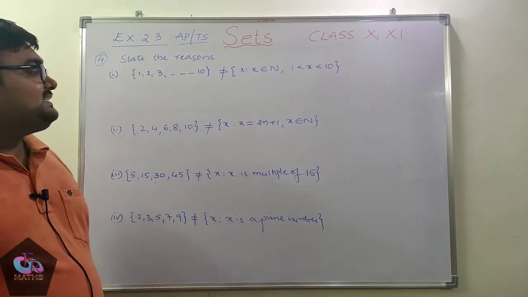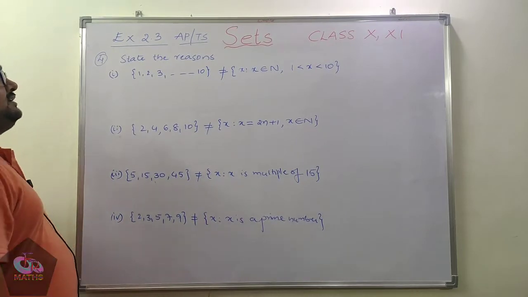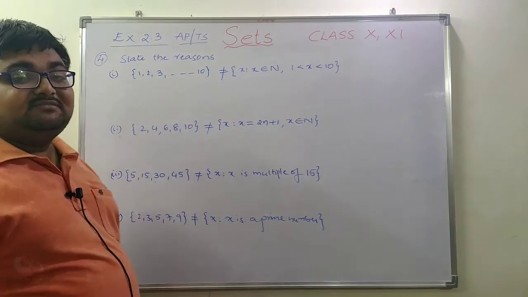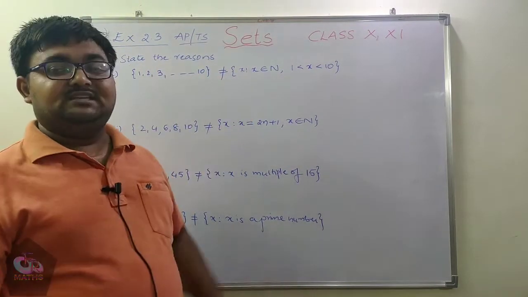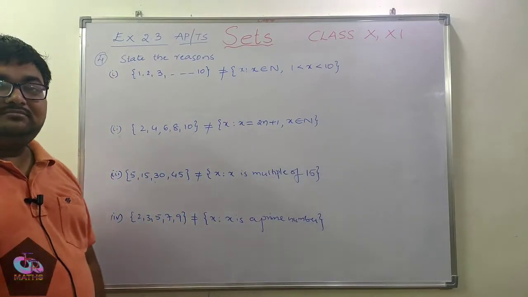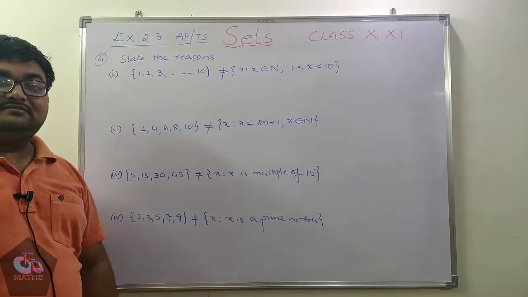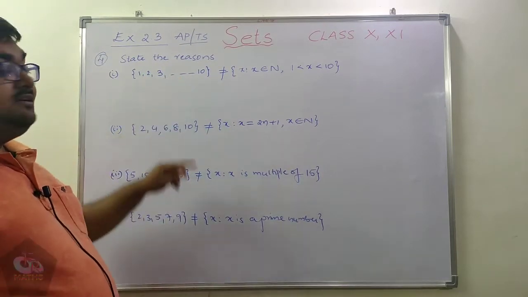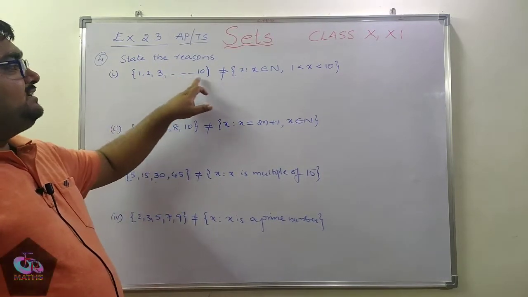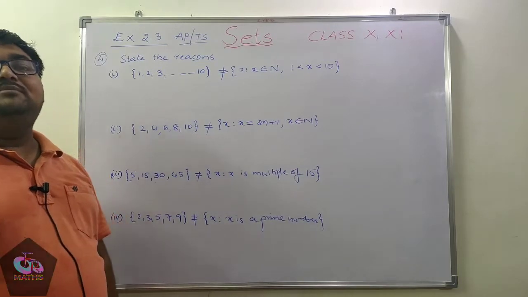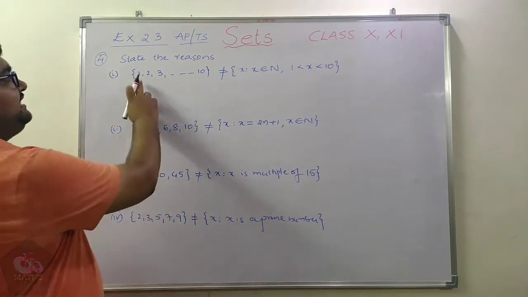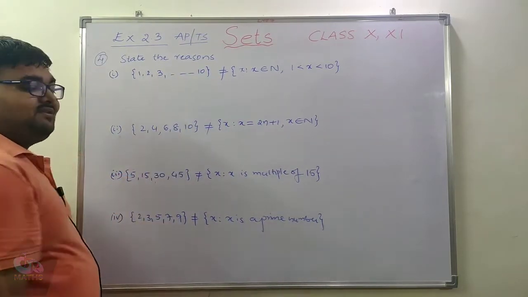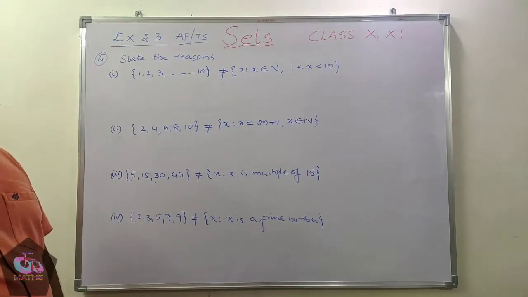Okay, let us see the next question. He has given that these two sets are not equal, so we need to say the reason. Why are they not equal? See, if you observe this particular set, the set of 1, 2, 3 and so on to 10, how many elements are present in total? From 1 to 10, in total we have 10 terms.